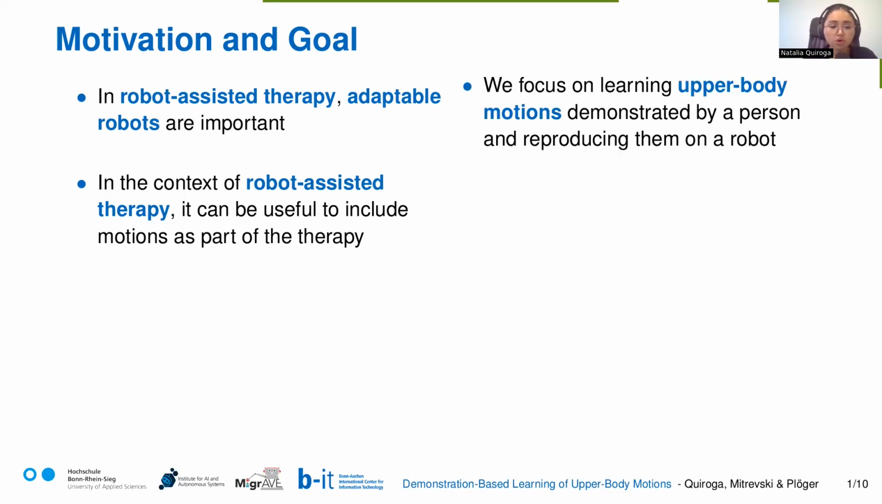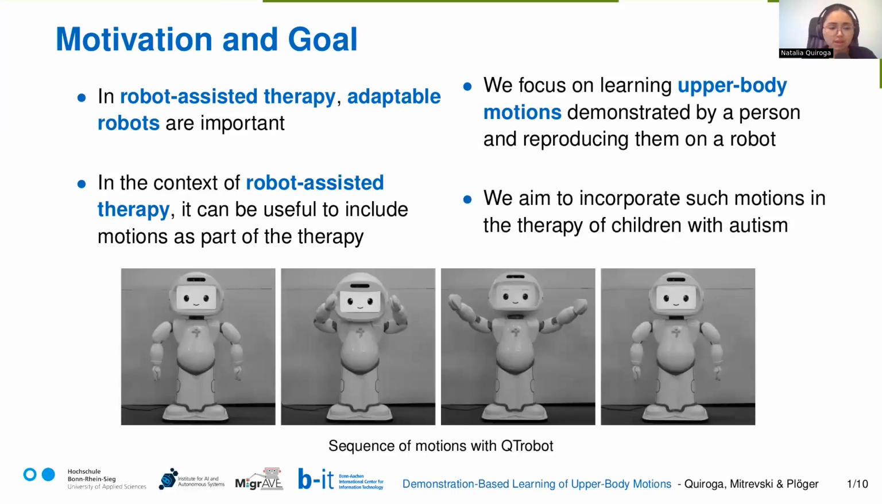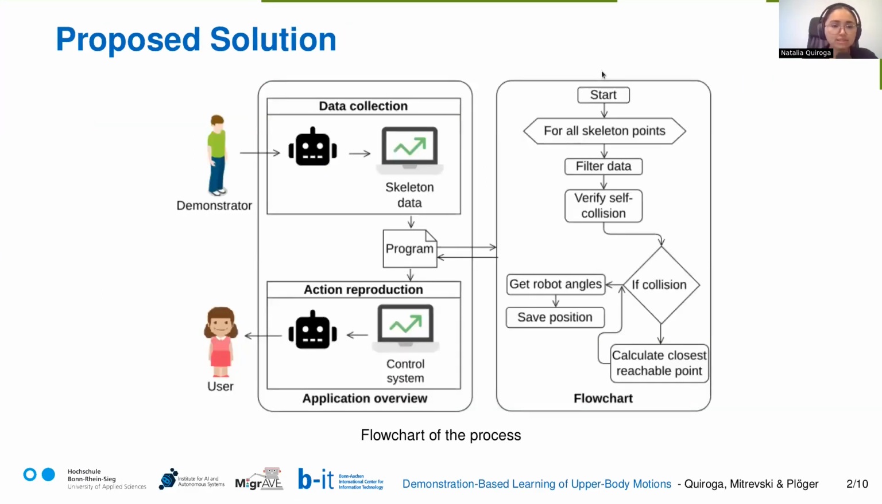We focus on learning upper body motions demonstrated by a person and reproducing them on the robot. In this case, the demonstrator is intended to be a therapist, and our main goal is to include such motions in the therapy with children with autism. The proposed solution is as follows.